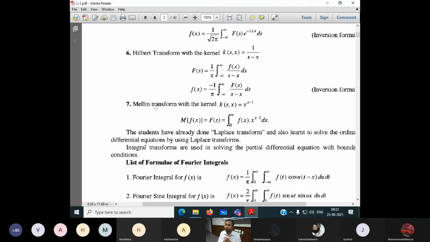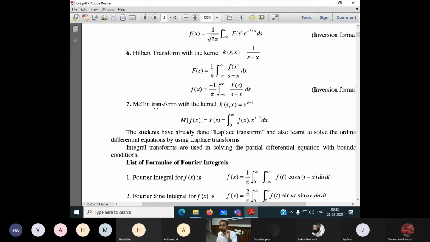We don't have the complex Fourier transform at present. We have only the Fourier transform in general. Second, we have to talk about the sine Fourier transform. Third, we have to talk about the cosine Fourier transform. So we have mainly 3, and how we have to solve the partial differential equations. These are our main topics we want to cover in section 2.